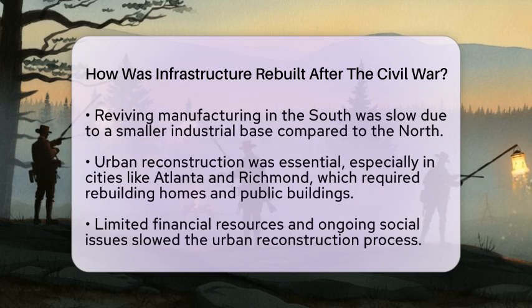Urban reconstruction was another key aspect. Cities like Atlanta and Richmond, which had seen fierce battles, needed homes, public buildings, and utilities rebuilt. This was often a slow process due to limited financial resources and ongoing social issues.